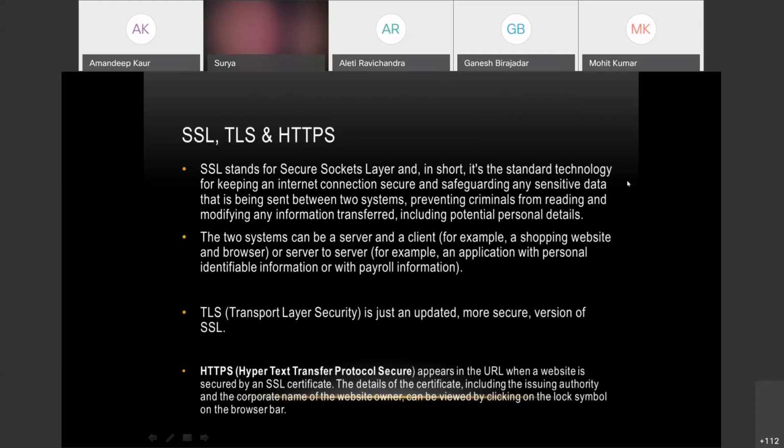Yes, how SSL and TLS are used in encryption or decryption. This is basically a technology. This is a standard. This is a technology to keep your internet connection secure.